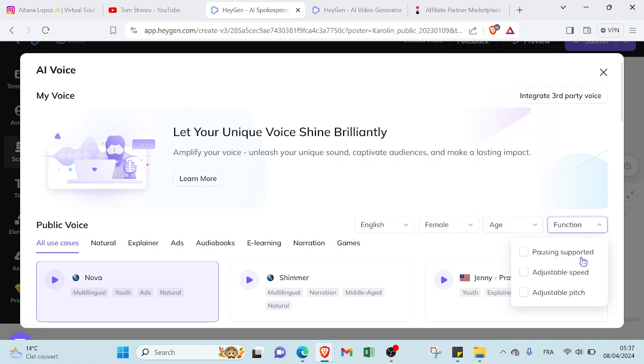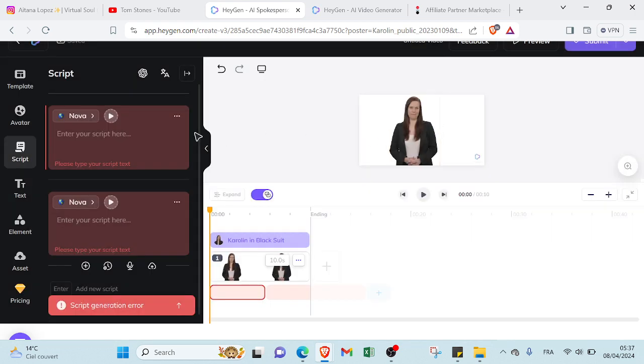Here we have the function, if you want pause supported, adjustable speed, adjustable pitch. And here we have various types of voices. You can find natural, explainer, ads, audiobooks, e-learning, narration, games. So you can adjust your voice here as you want, and then you will start making your video by editing it, and then you will click on submit and you will have your video.